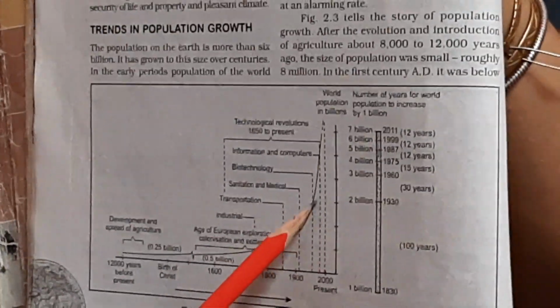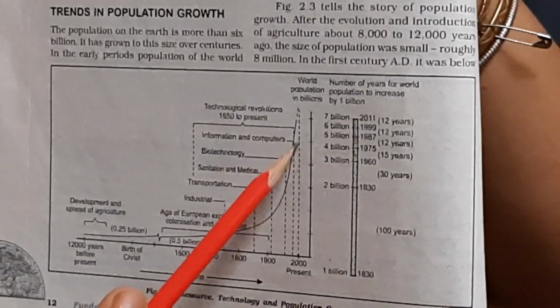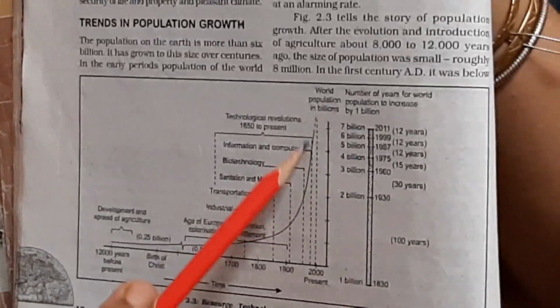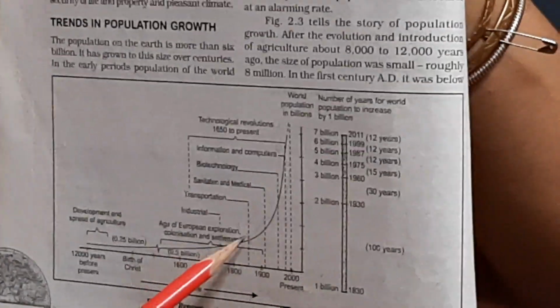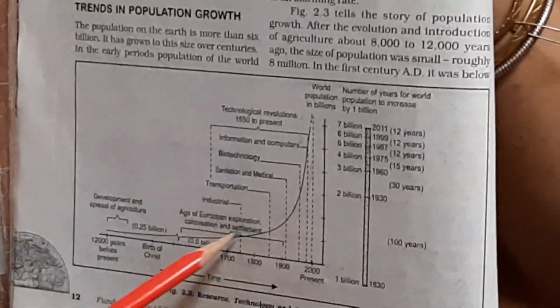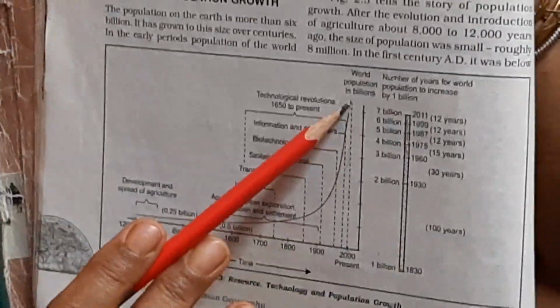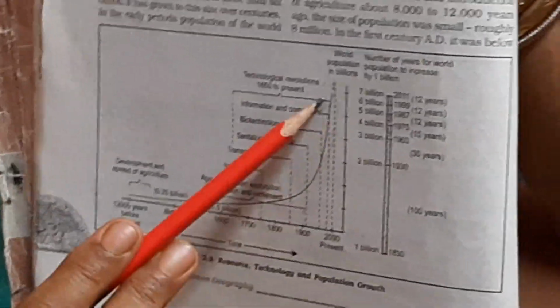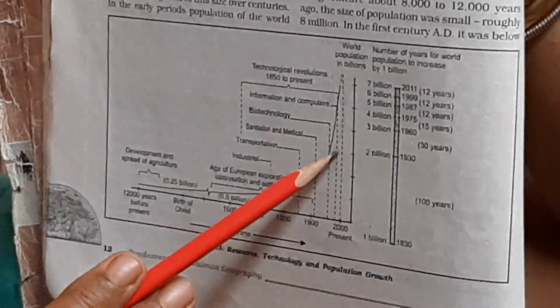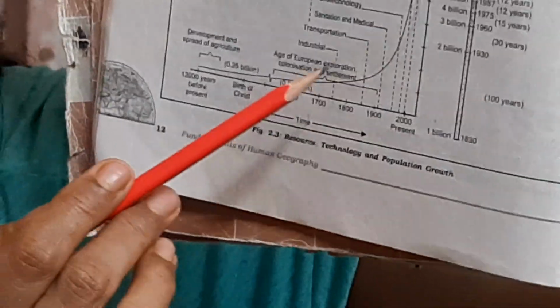Then comes the transportation development, and this is the era of this high-tech region. You can see that this is the part where there is a sharp increase of population, and now the growth of population has become static. But we are facing the consequences of this steep rise of population in the previous phase of population growth. Now next, doubling time of population.